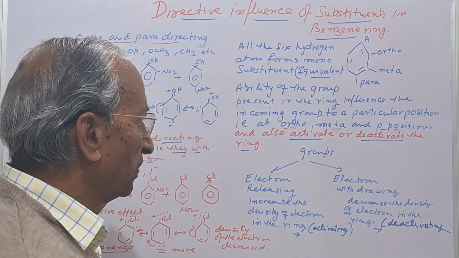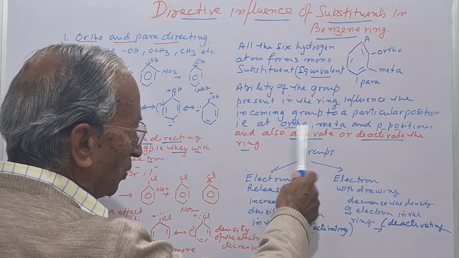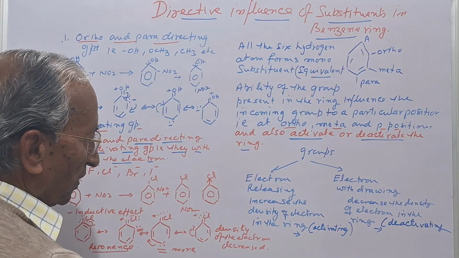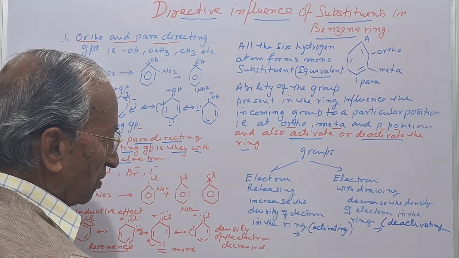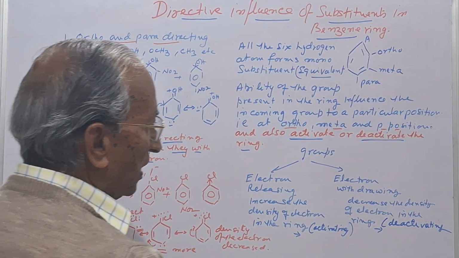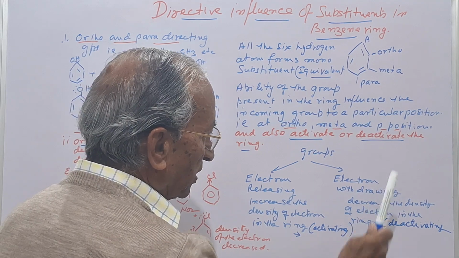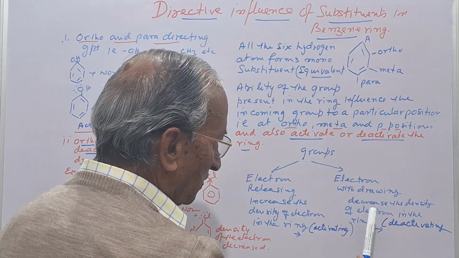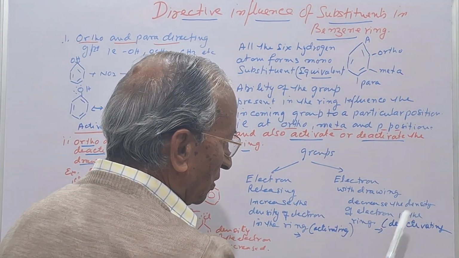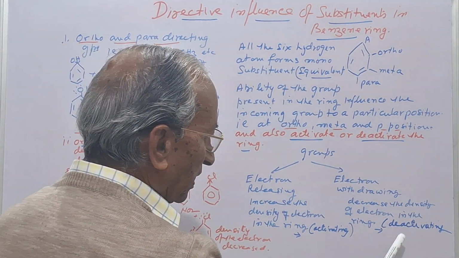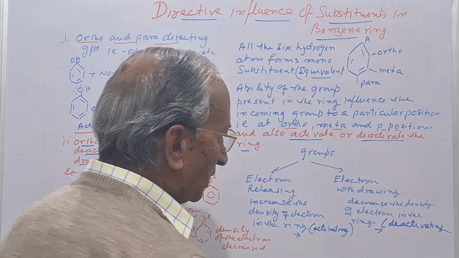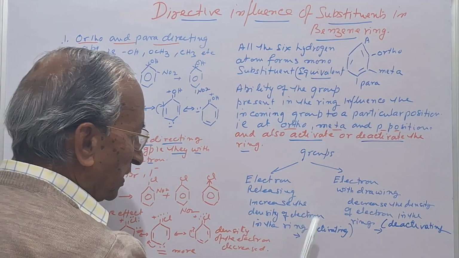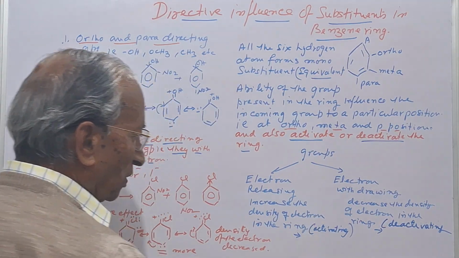So we say that there are two types of groups: one which releases electrons and increases the density of electrons in the ring, and second, electron withdrawing groups, that is, they withdraw electrons from the benzene ring and decrease the density of electrons in the ring. These are known as the deactivating groups, and the electron releasing groups are known as the activating groups.